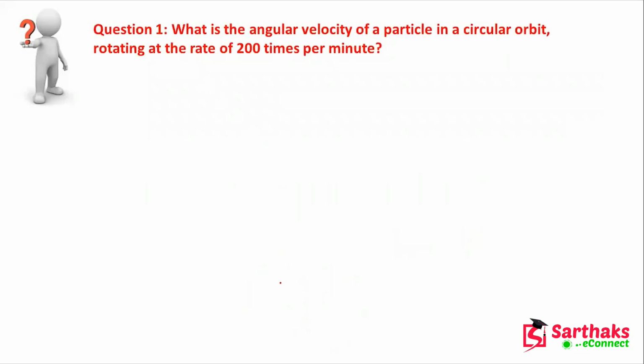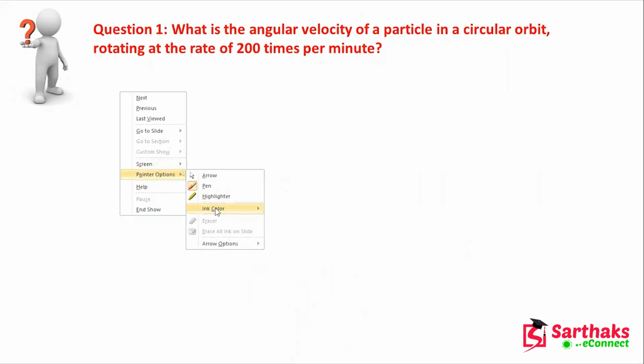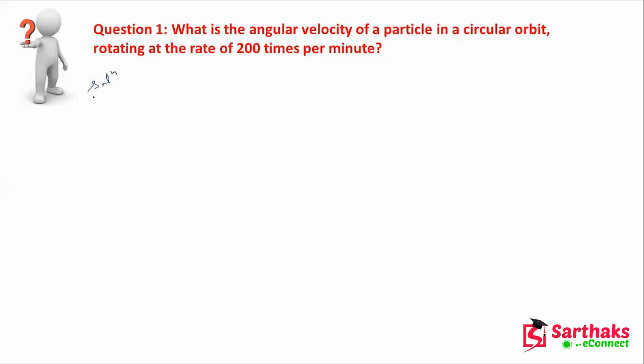Now, let's solve some numericals. Let me take another color of the pen. What is the angular velocity of a particle in a circular orbit rotating at the rate of 200 times per minute?